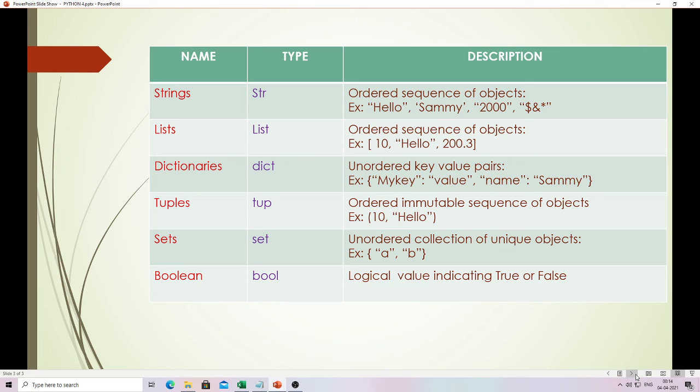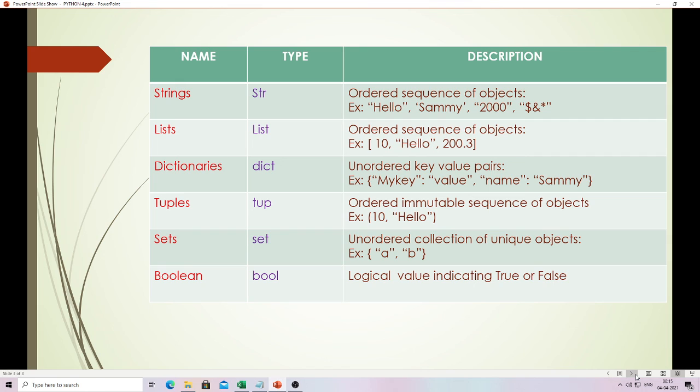And then the other is sets, and the type of sets is set. These are unordered collections of unique objects, for example in curly brackets a and b. The other one is boolean, that is, the data type of boolean is bool, a logical value indicating true or false.